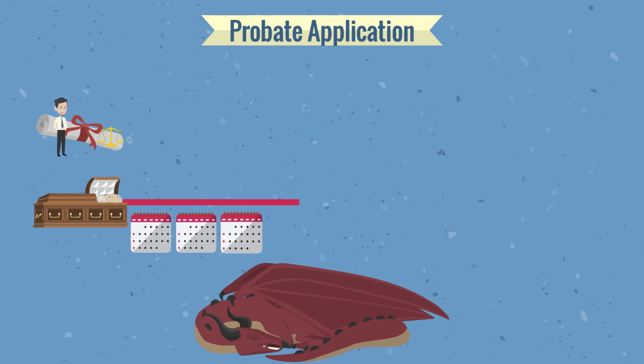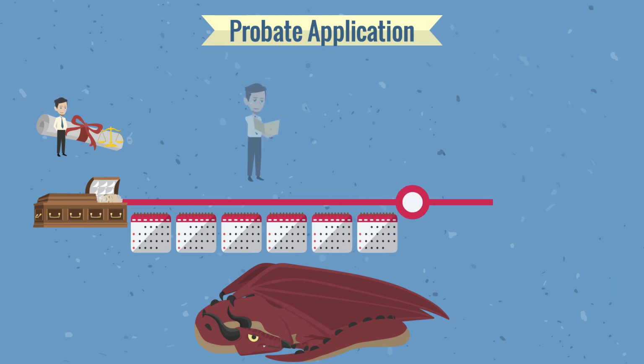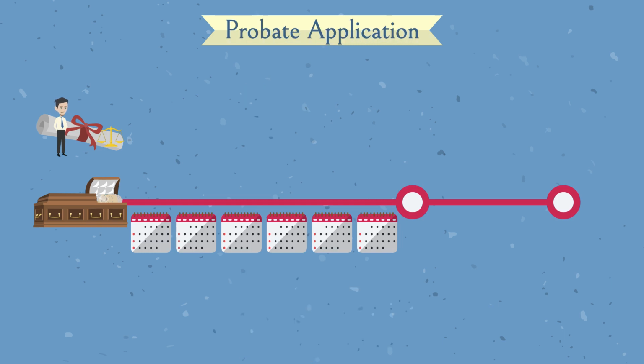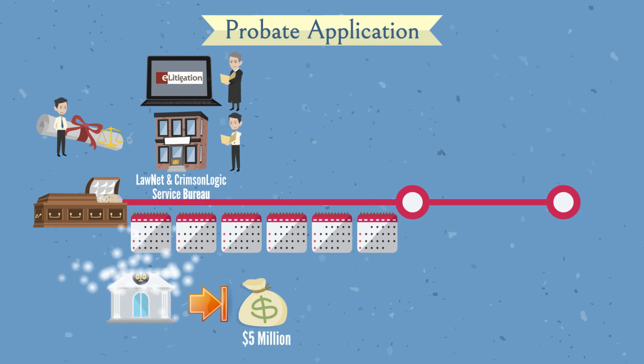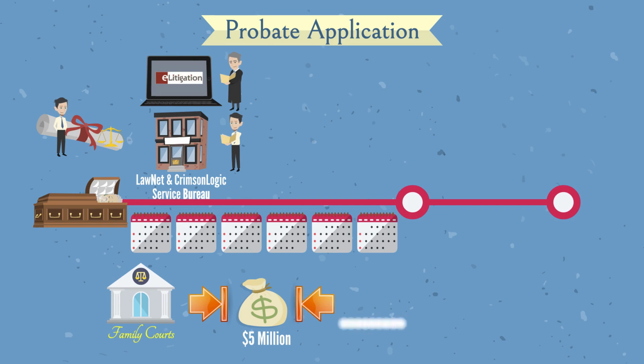Firstly, you must apply for probate within 6 months from the deceased's date of death. However, if you are applying for probate after 6 months, you must provide the reason for the late application. The application can be made through e-litigation if you are represented by a law firm, and through LawNet and Crimson Logic Service Bureau if you represent yourself. The application must be made to the family courts for estates worth up to 5 million Singapore dollars and to the family division of the High Court for estates worth above 5 million Singapore dollars.